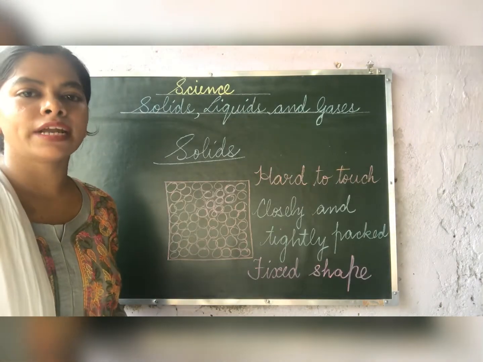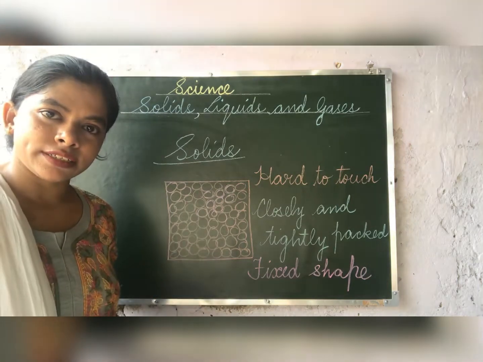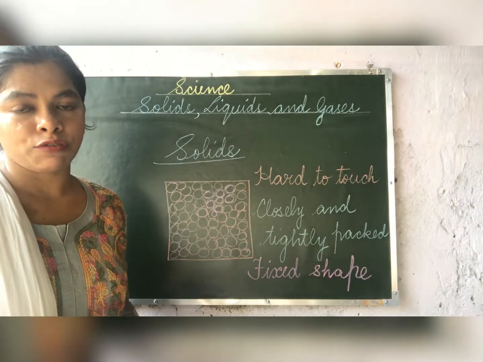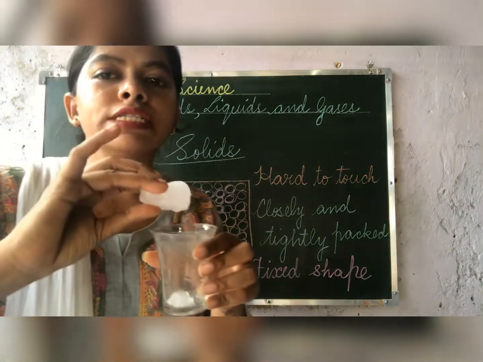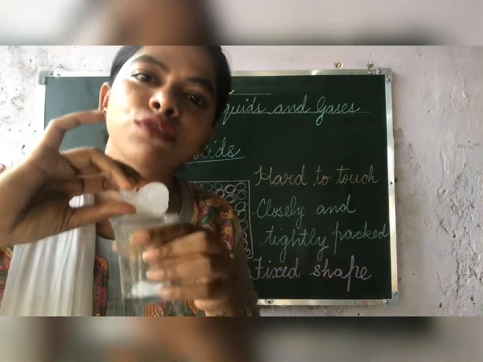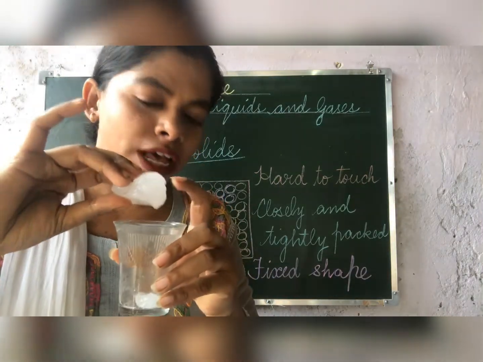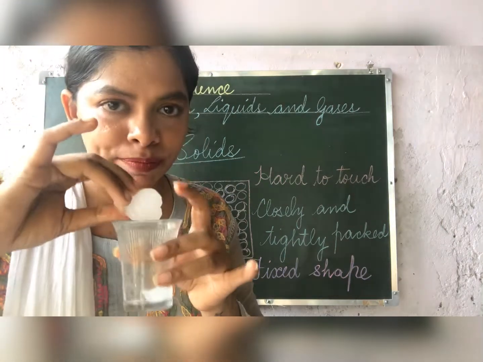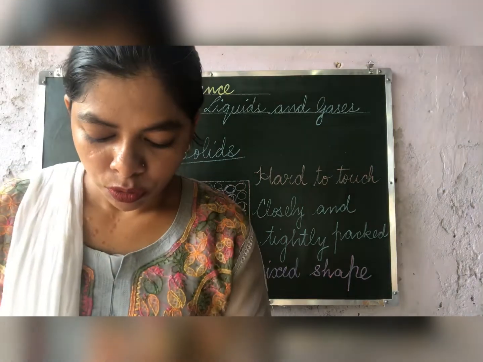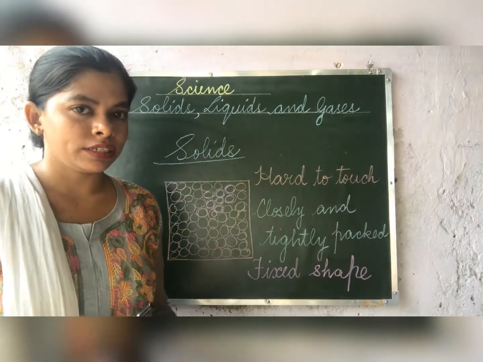Children, now we will study about the first state of matter, that is solid. Children, when water is frozen, it turns into ice. This is ice. And just see children, ice is very hard when you touch, and it has fixed shape.